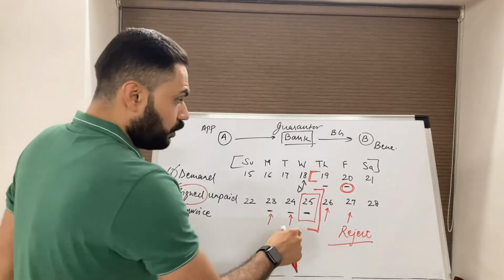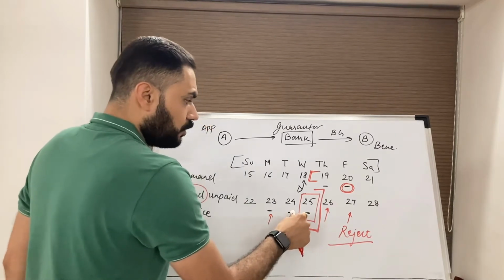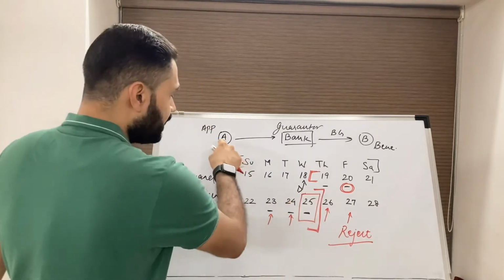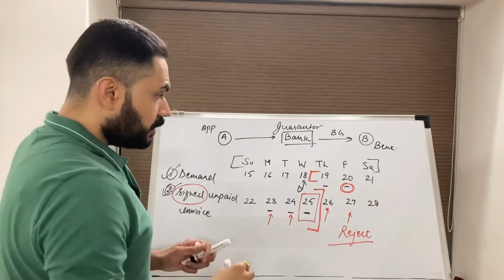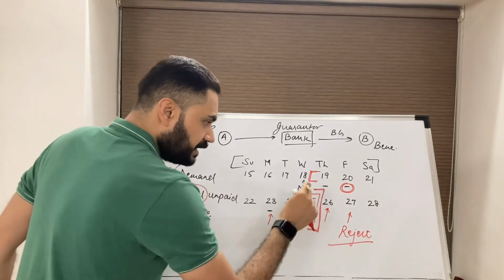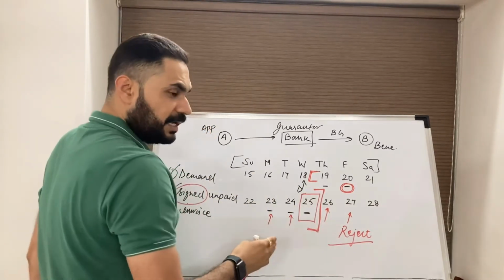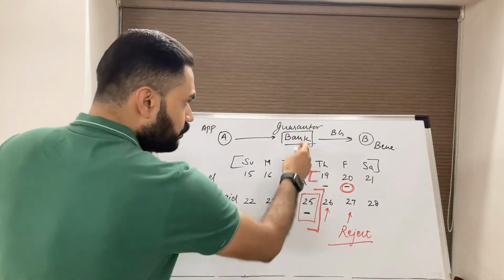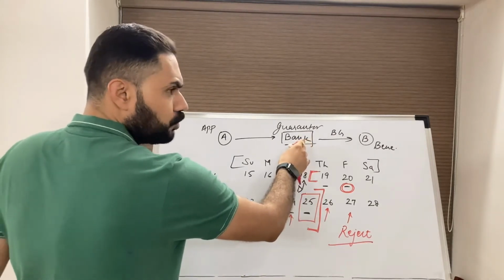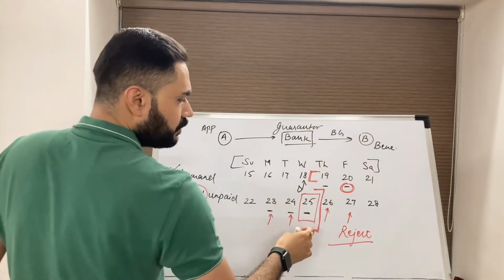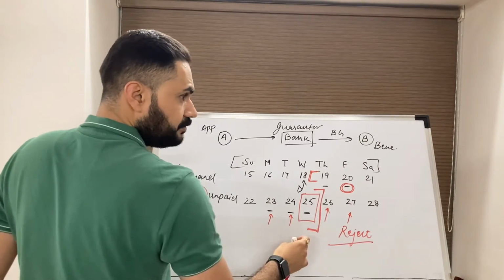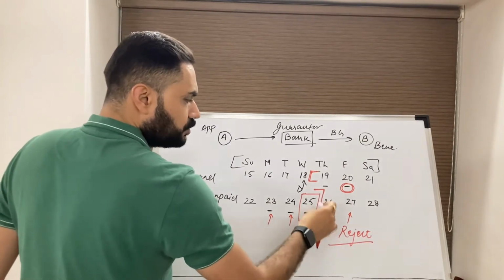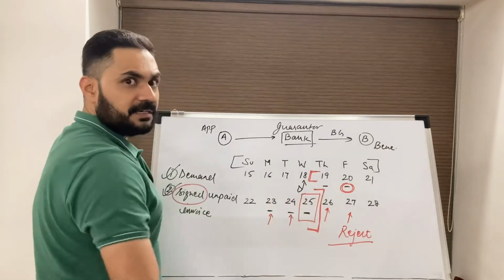Now by saying on or before 25th, that doesn't mean by 25th EOD the applicant can inform you. No, because if the applicant informs you at EOD or near the end of day on 25th, you will have no room to inform the beneficiary before the end of 25th. So on 26th, you lose the right to reject the demand.